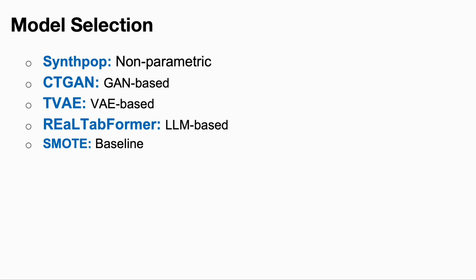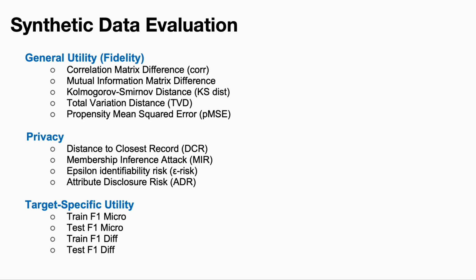of variables. For the model selection, we consider both traditional non-parametric models from synthpop, more commonly seen deep learning-based models such as CTGAN and TVAE, and the newer LLM-based approach, which is the REaLTabFormer, compared against our baseline, the SMOTE model.